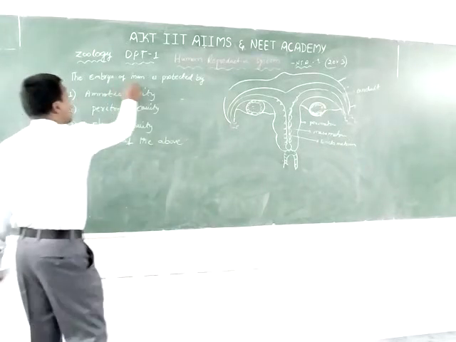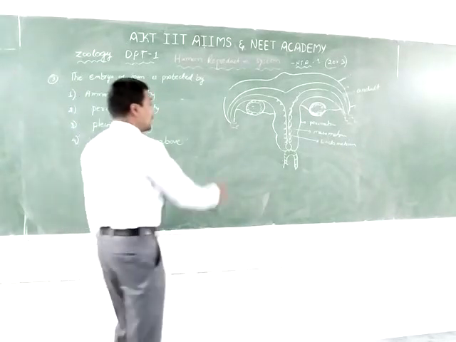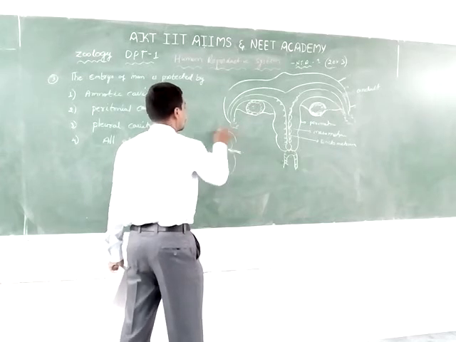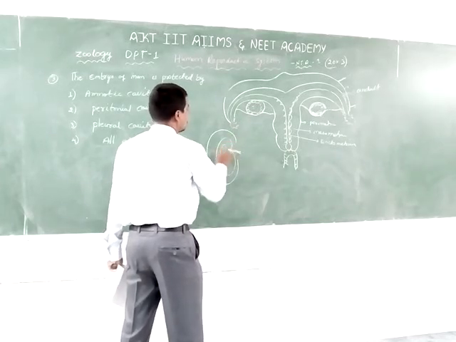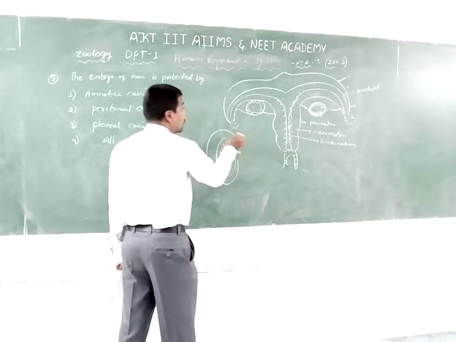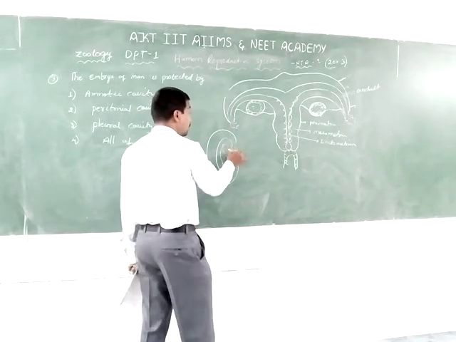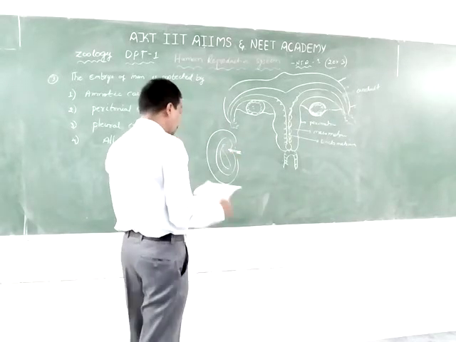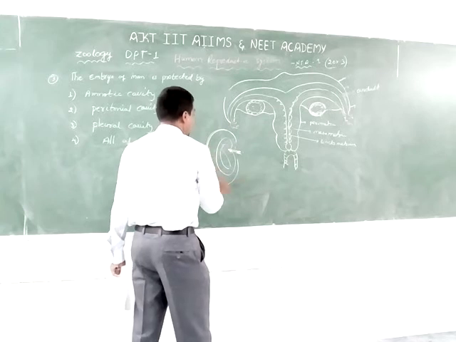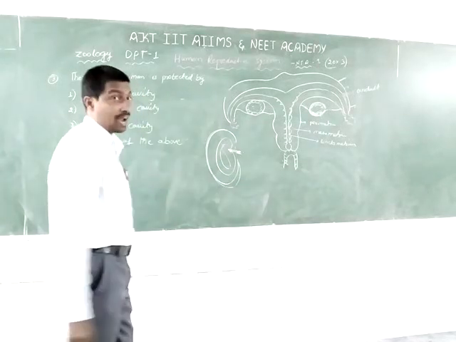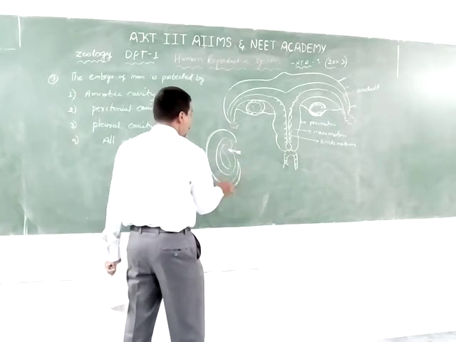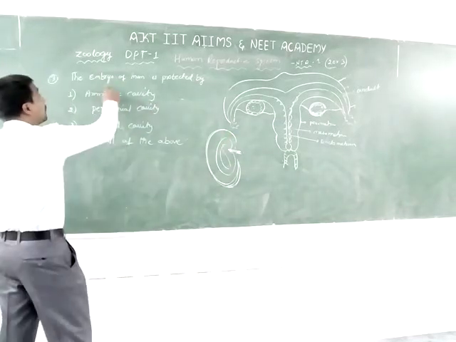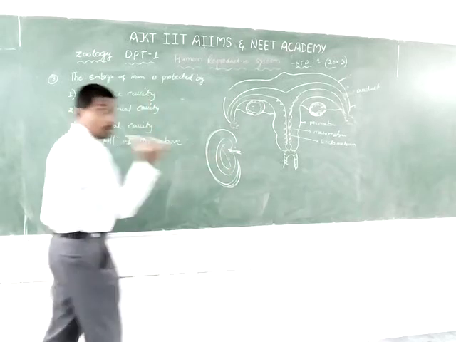The embryo of man is protected by what? The embryo is formed in the uterus and attached to the chorion, and the cavity present there is known as the amniotic cavity. The amniotic cavity and placenta are there. The answer is the amniotic cavity. The embryo of man is protected by the amniotic cavity.